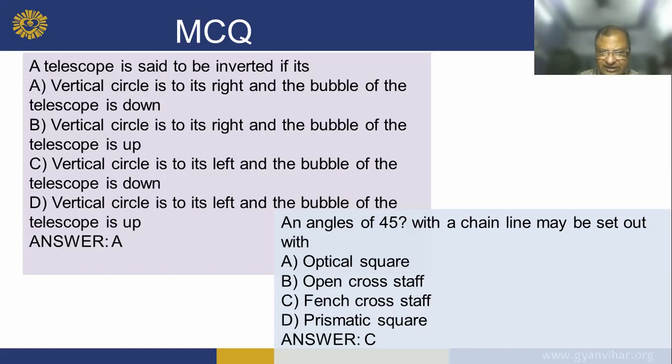Now an angle of 45 degrees with a chain line will be set out with an optical square and open cross staff. Correct answer is C, and French cross staff.